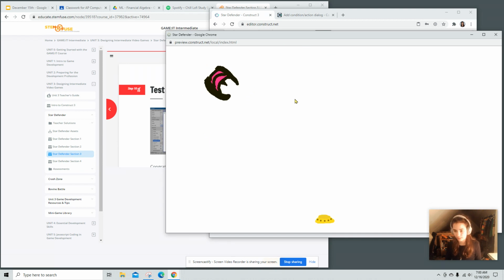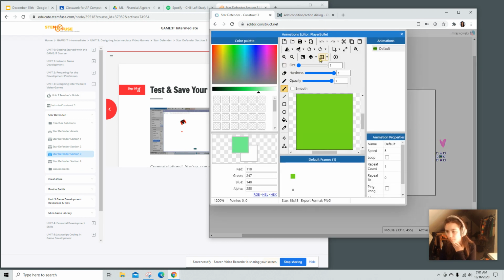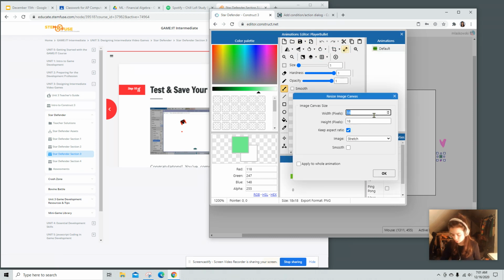Alright, so what I'm going to do is go to my layout. Let's find where my player bullet is. Is that this one? Boss bullet? Player bullet. I'm going to come back in the end and resize it, but right now I'm going to make this thing huge so it's easier for me to win games.